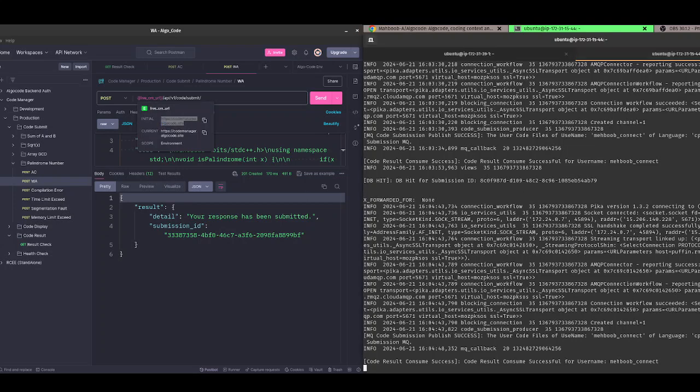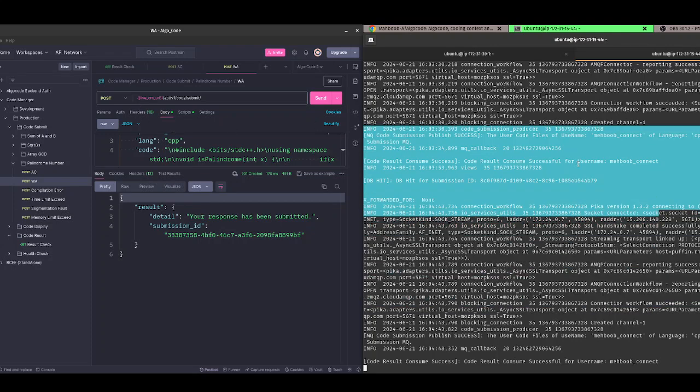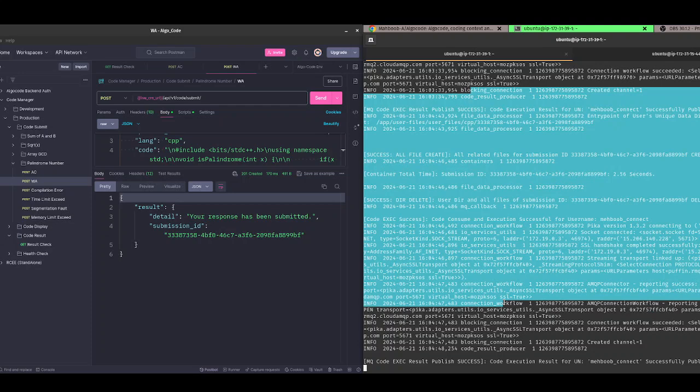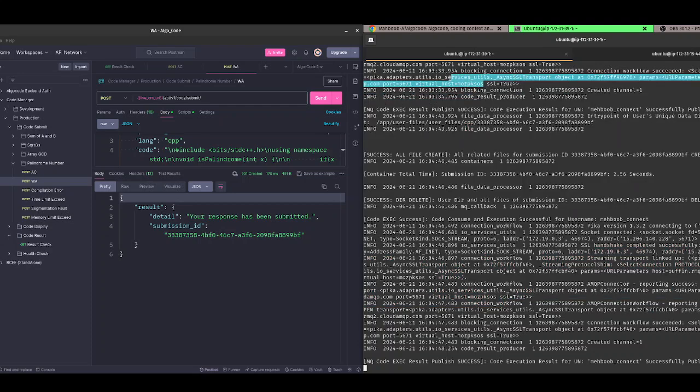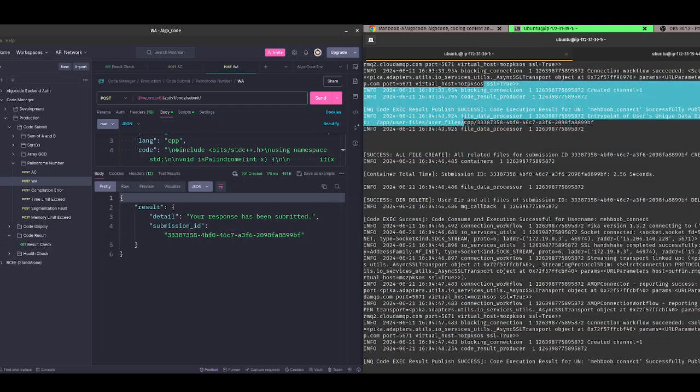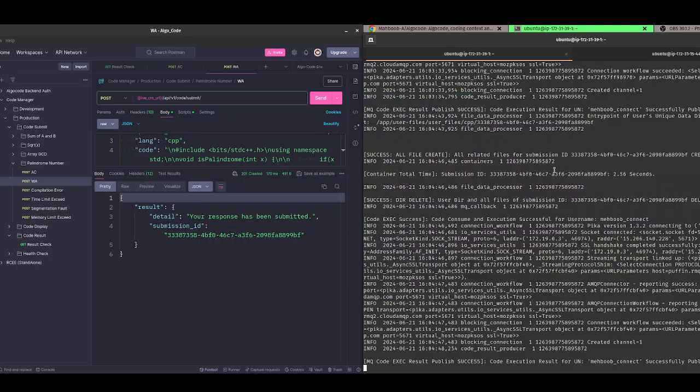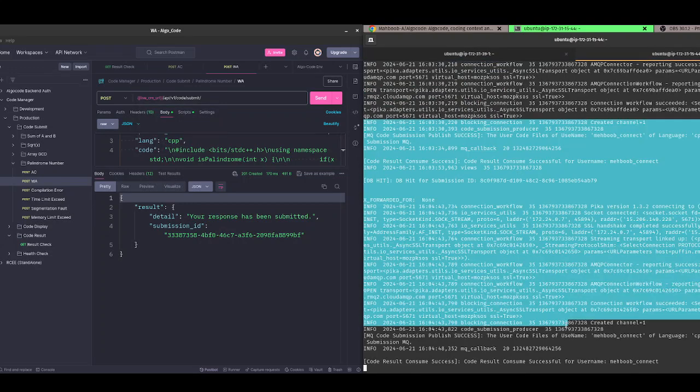This is interacting with this code manager server, not this one, because there is no API to interact with the RC engine. It is actually hidden, and no client can directly access it. It is only accessible through a message queue. Okay, so this URL is interacting with code manager APIs only.